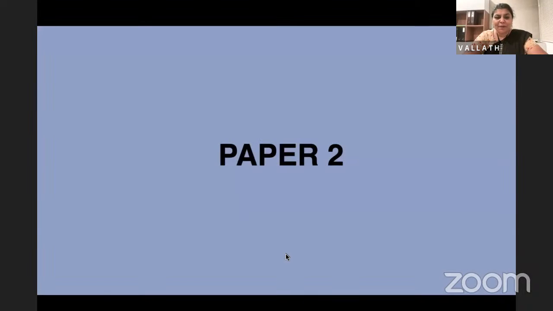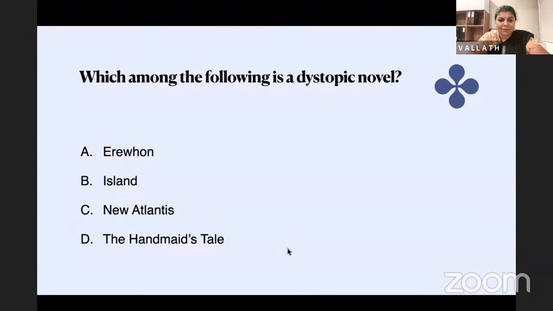So let us go into paper 2 questions now. What do you say? Yes. Ankita and Rishadi, are you ready? Yes, ma'am. Everybody is eager to see paper 2 questions now. Rishadi, will you be able to read the first one, please?